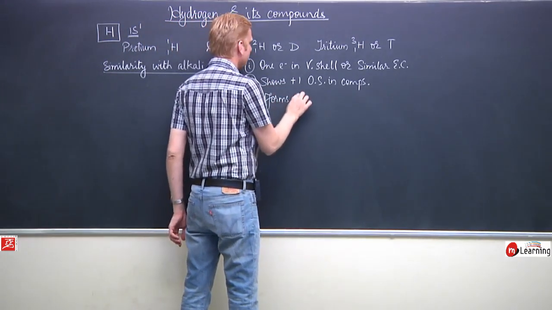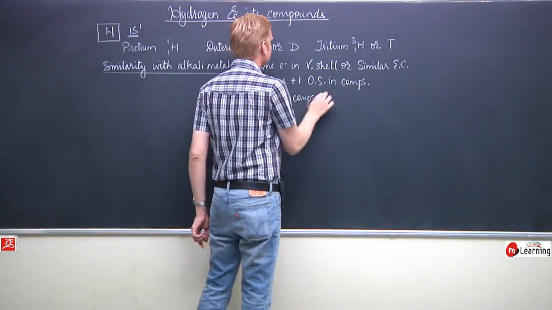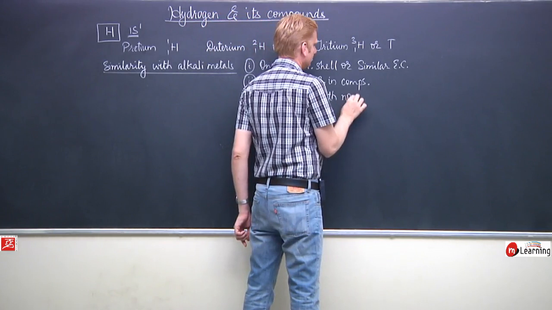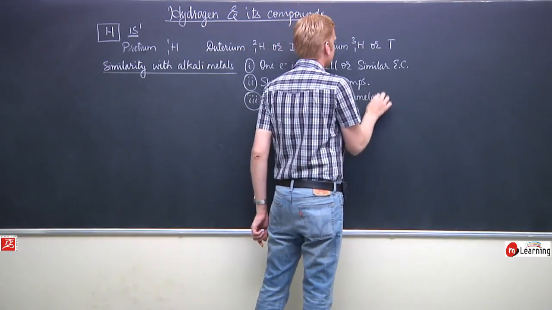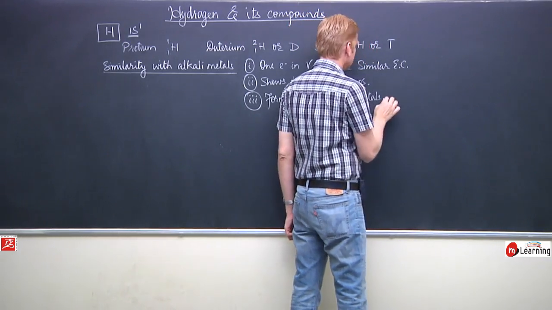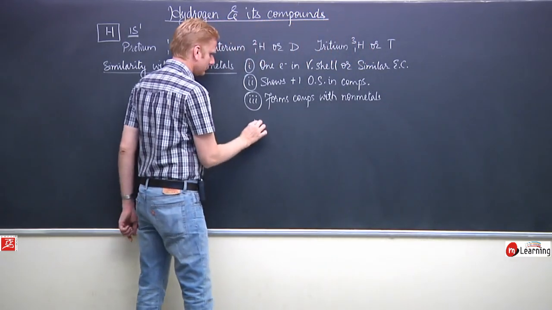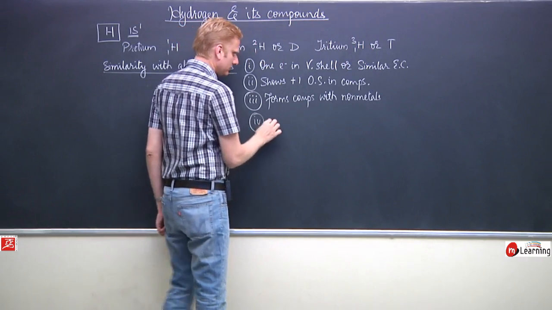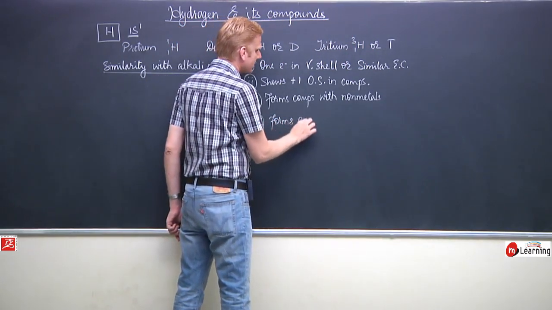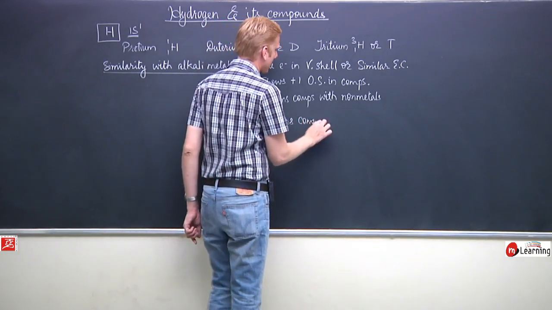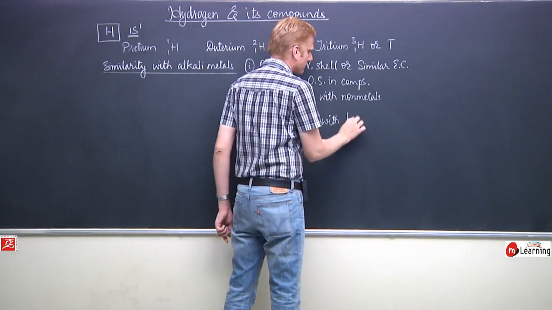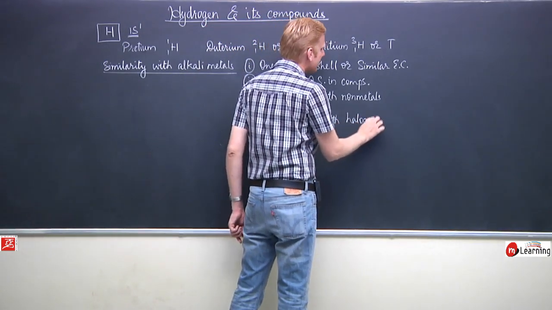It forms compounds with non-metals, and with halogens specifically.